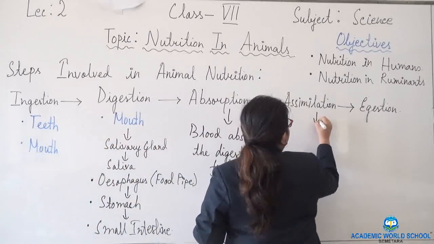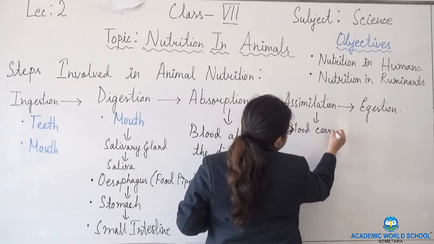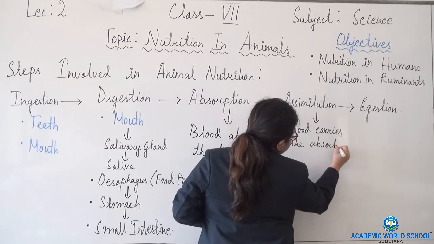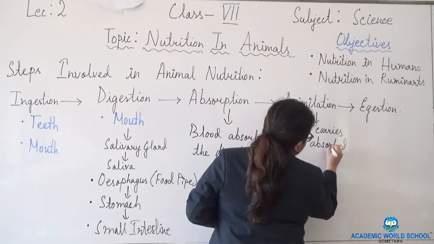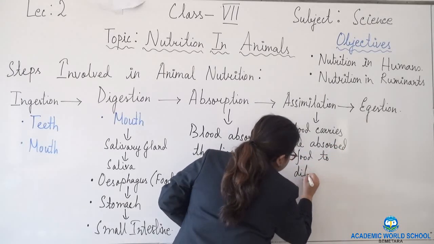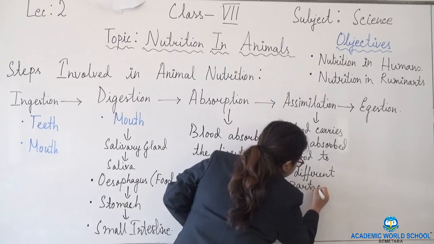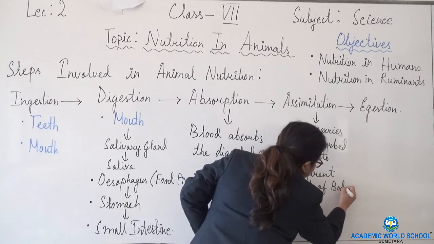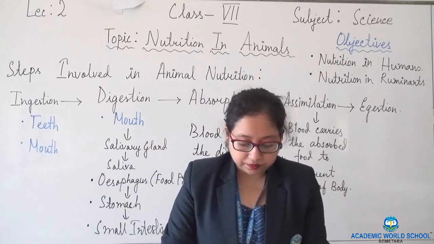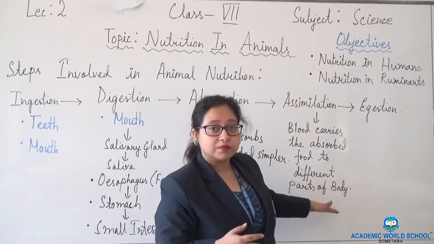So in assimilation, what happens? Blood carries the absorbed food to different parts of the body. So what happens in assimilation? Blood carries the absorbed food to different parts of the body.